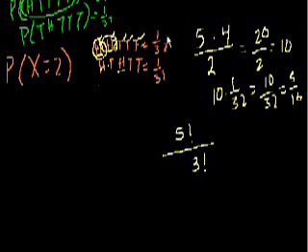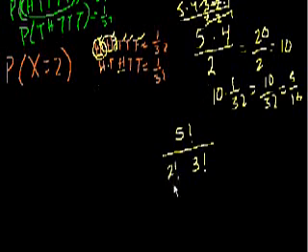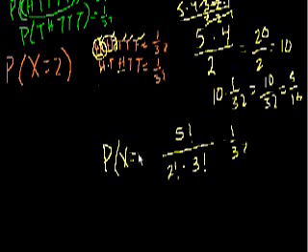This is 5 times 4 times 3 times 2 times 1 divided by 3 times 2 times 1, and you're just left with 5 times 4. And then, since we didn't care about order, we wanted the 2 here, and it turns out that it's 2 factorial. I'll show you that in a little bit. It's 2 factorial times 1 over 32. This was the probability that we have exactly 2 heads.